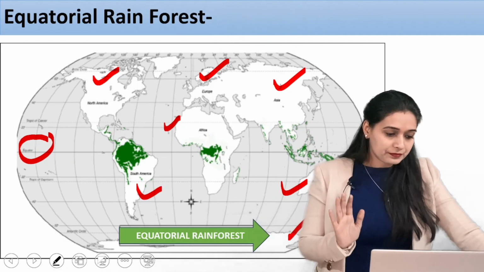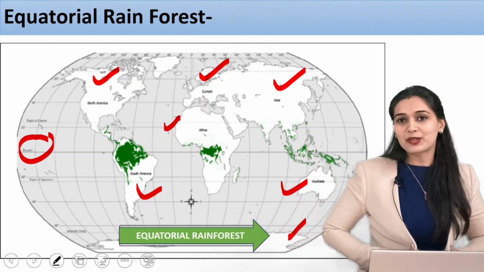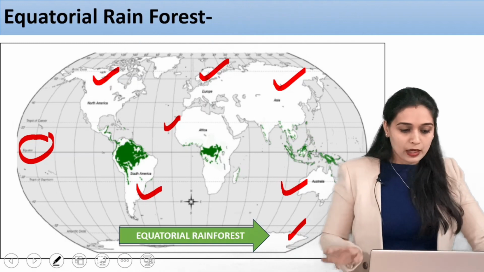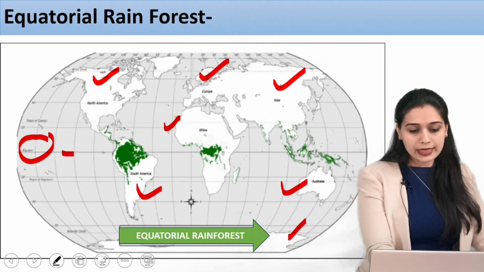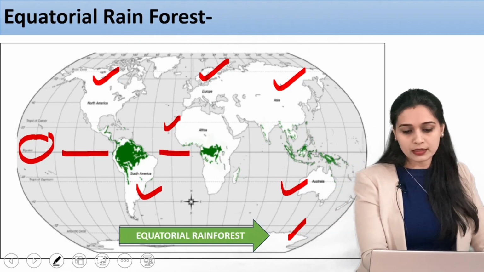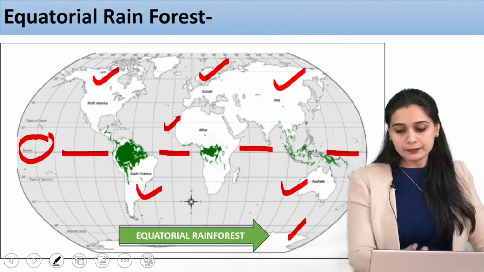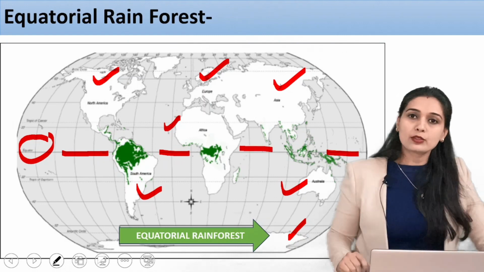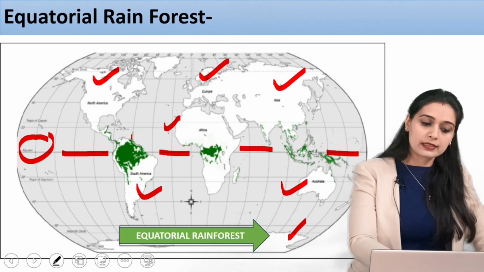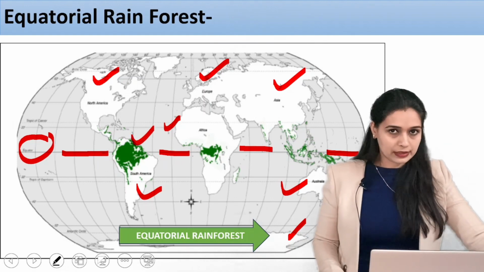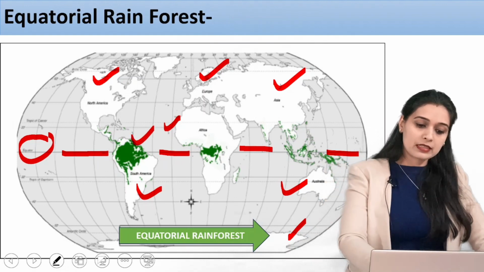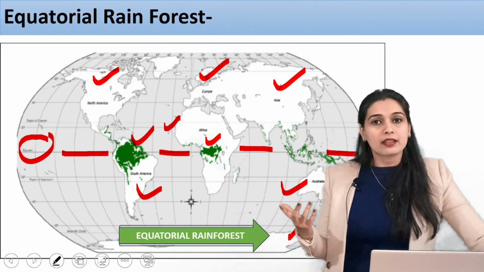All right, we'll be back to the equatorial rainforest. Now see, this is the equatorial line. It is passing through South America. In South America, this is the Amazon rainforest that we talked about. Here this is the Congo Basin. Congo is actually a river.